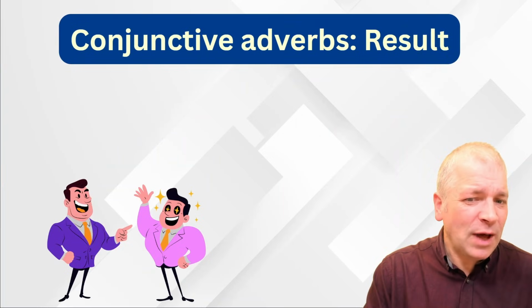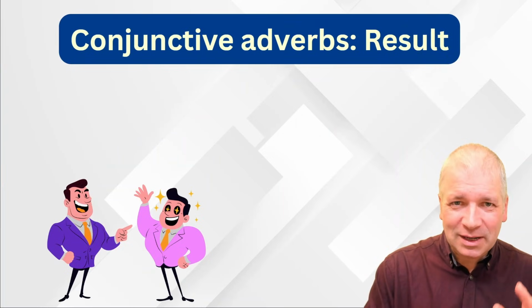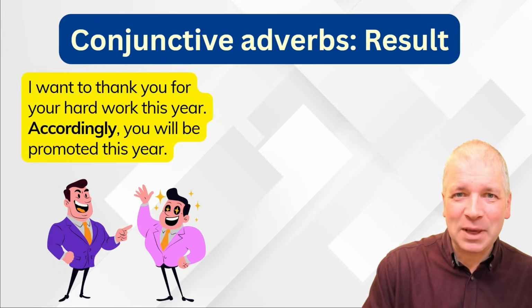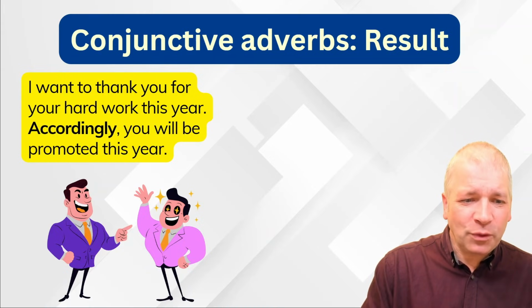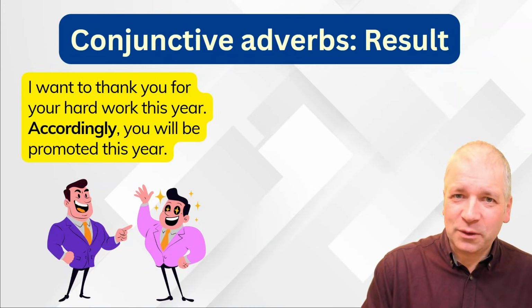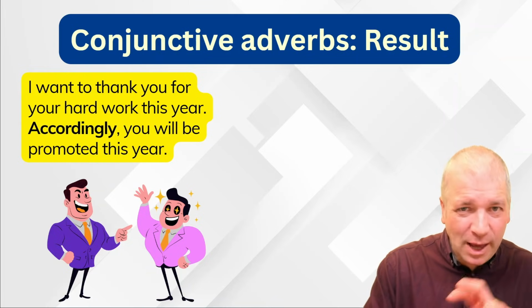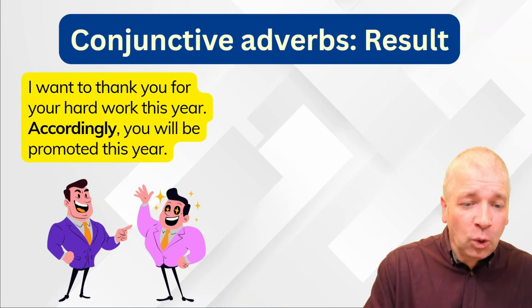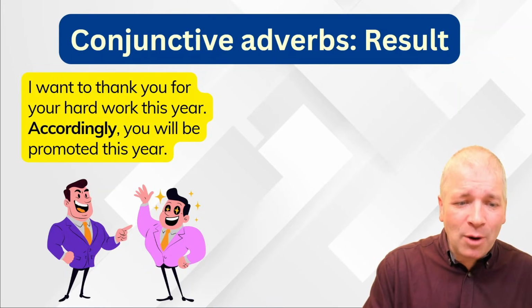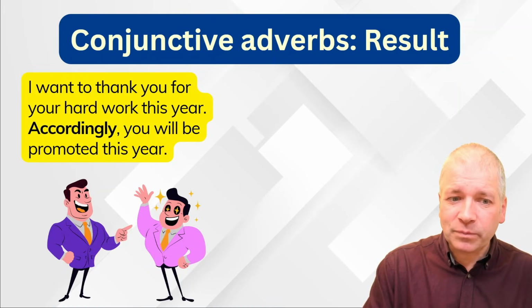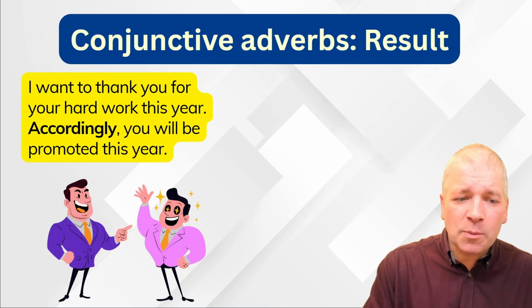Then we have conjunctive adverbs of result. Let's stick with this same employee. I want to thank you for your hard work this year. That's the same as what we had in the previous example, but the second part is different. Accordingly, you will be promoted this year. So why will you be promoted this year? Well, because of the hard work.